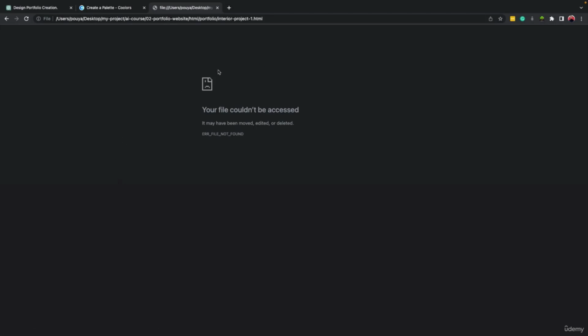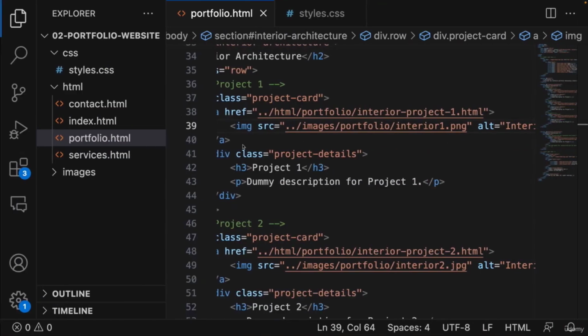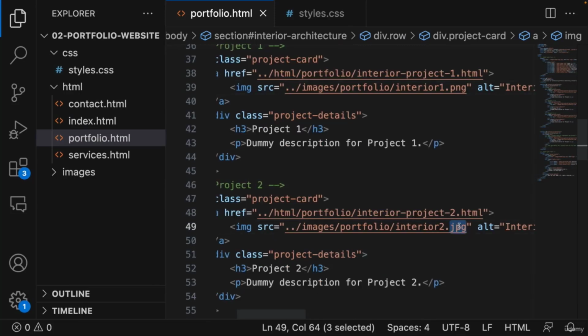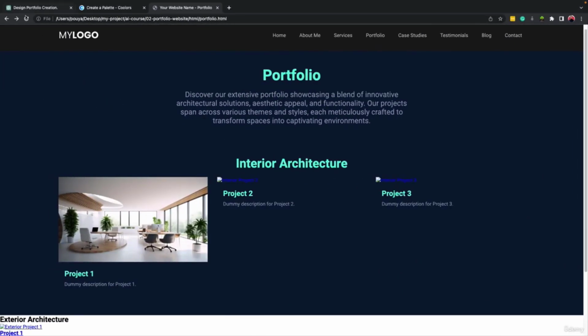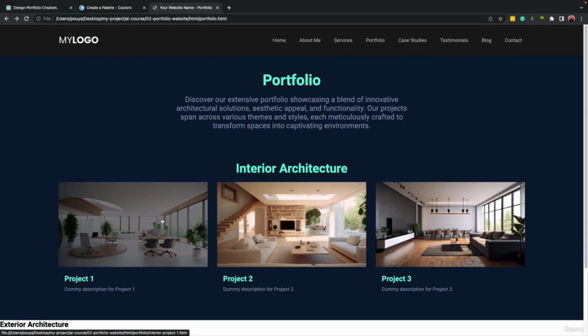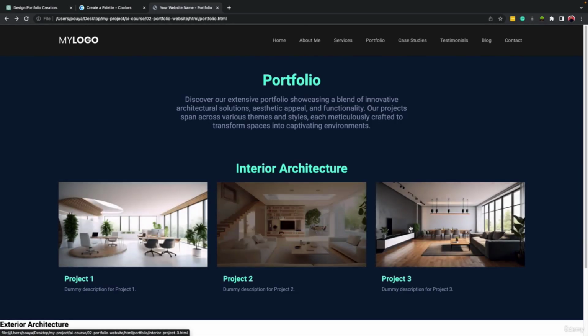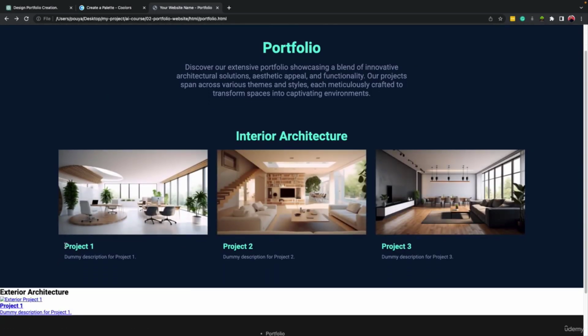And if we click on it, it tries to jump into interior-project-1.html, but since we don't have this page, it shows nothing. So let's make the changes here to PNG for the rest of the images. PNG, save it, come here, refresh it, boom, it's working, right? It looks nice. Now the next thing that we need to do is to explain the topic of each project.